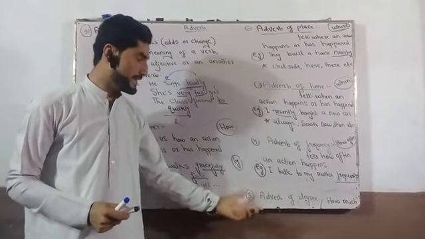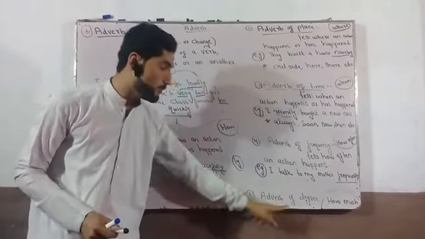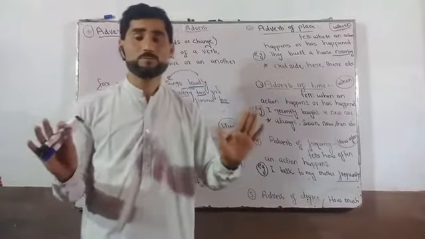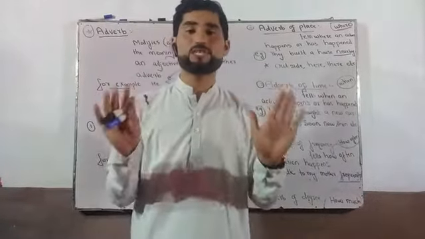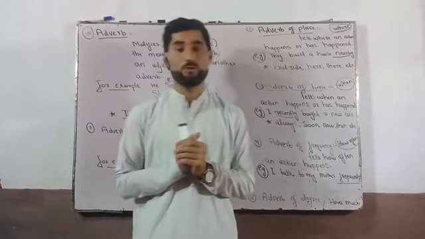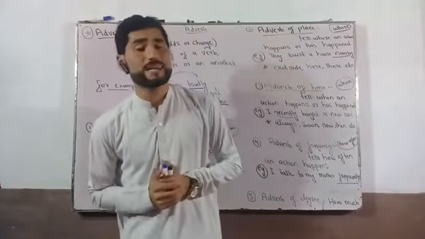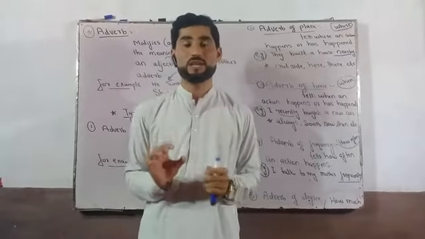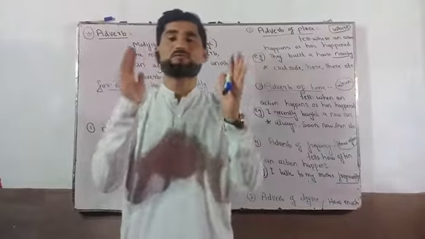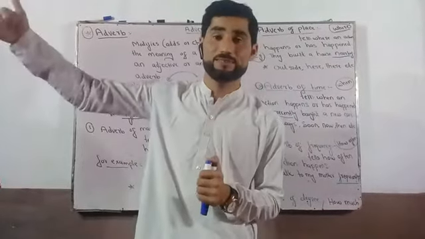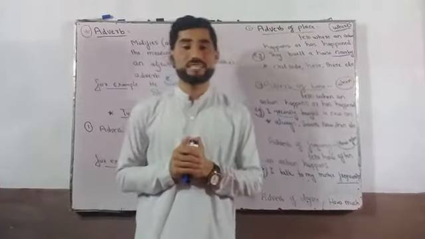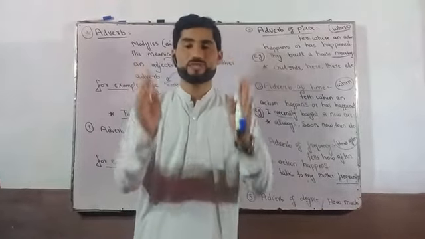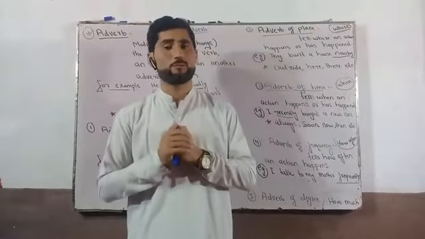Got it? The next and the last type of adverb is adverb of degree. They answer the question of how much. They explain the level or intensity of a verb, an adjective, or even another adverb. For example, I'm so excited to see you here. In this sentence, so is an adverb and it's an adverb of degree. Example number 2. She's feeling very sad about her father's health. In this sentence, very is an adverb and it's an adverb of degree. Other examples are enough, near, just, etc. These all are examples of adverb of degree.